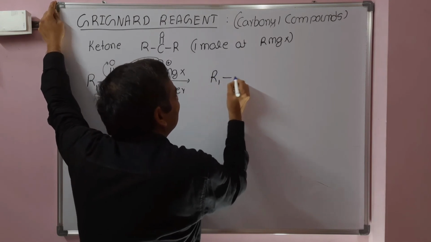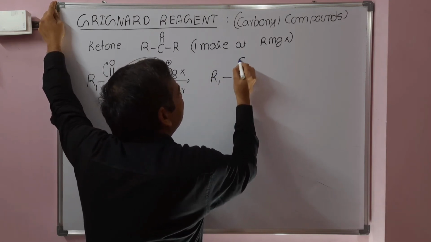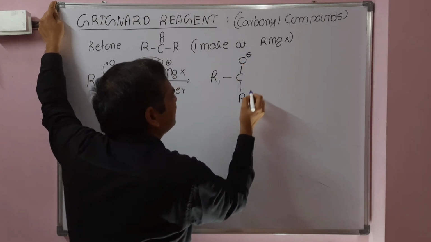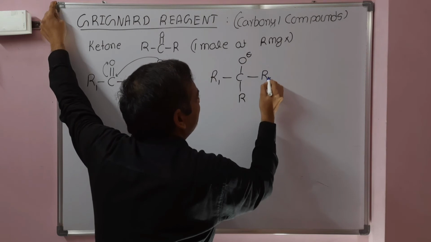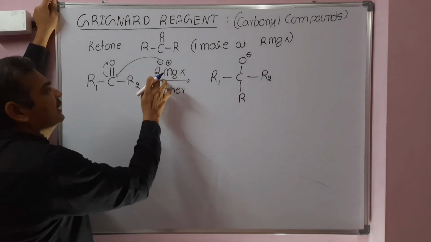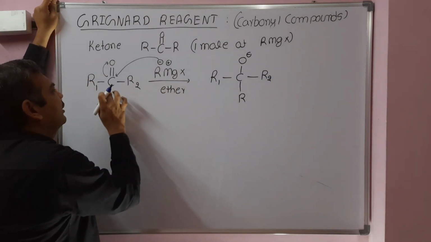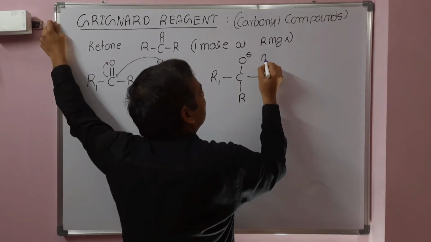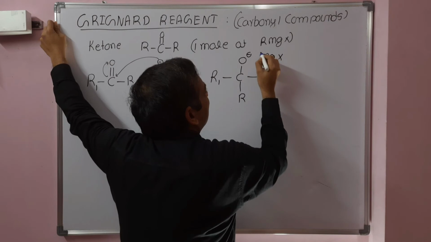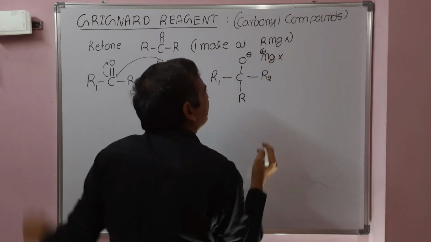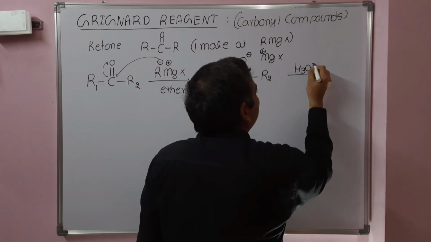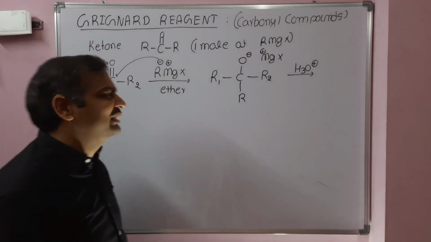As a result, we get C1, CO minus, and then this R is from the Grignard reagent, and this is R2. In Grignard reagent, the alkyl attacks at carbon, and the magnesium part attacks at oxygen. After that, the final step is the workup procedure, acidic hydrolysis.